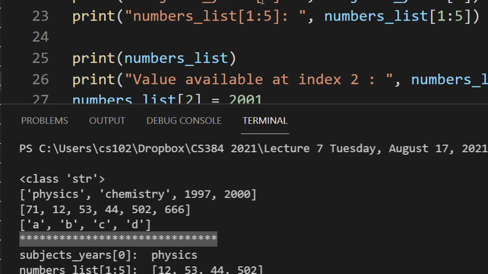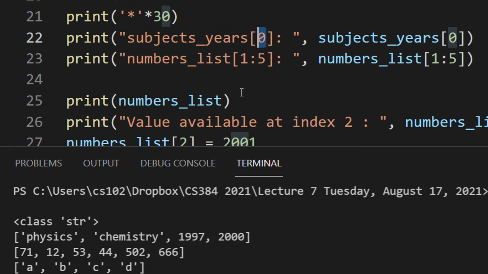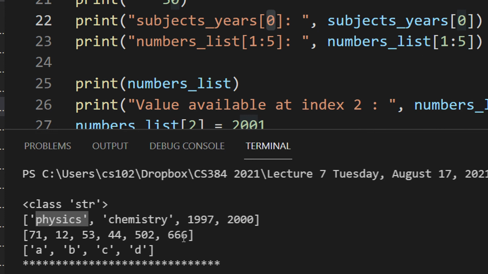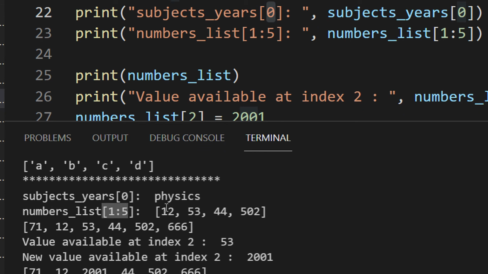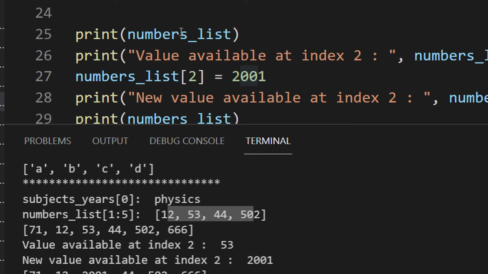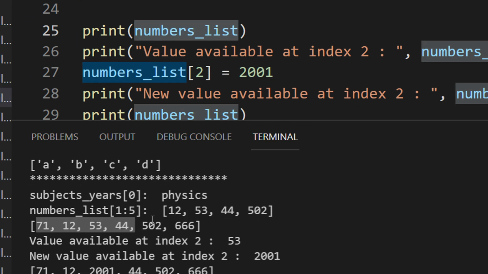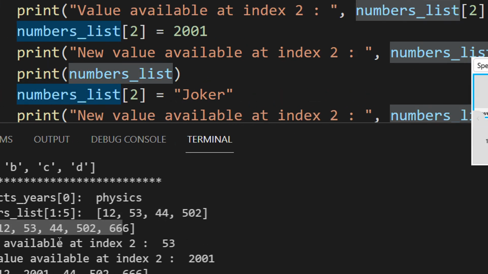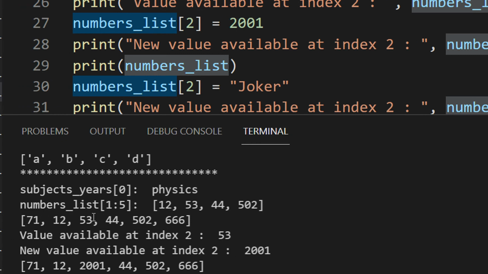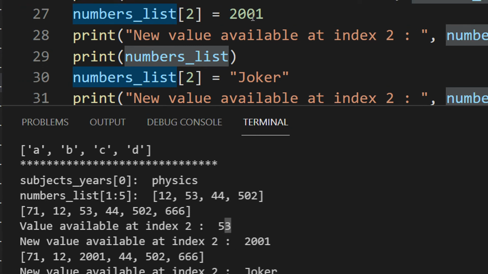Now asterisk into 30 will print asterisk 30 times. Subject of 0 is physics. Then 1 to 5, as we saw, did not print 666. Then I'm printing the entire number list. The entire number list is 71, 12, 53 and 666. Index has three positions, 0, 1 and 2. So it is 53 obviously.